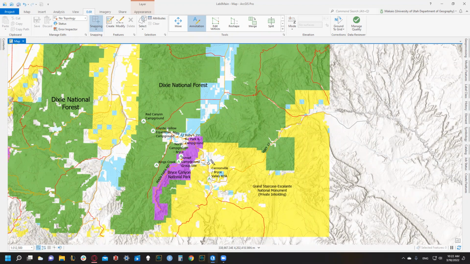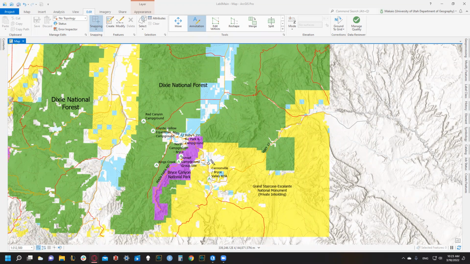Whew. That was like a long series of sentences. Okay. So then we've done 7A through D. We've got our Dixie National Forest, we've got our Bryce Canyon National Park, and we've got our Grand Staircase Escalante National Monument. So let's check our example map that we have for this lab.